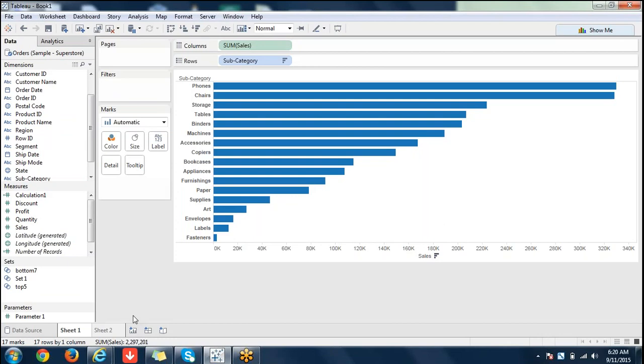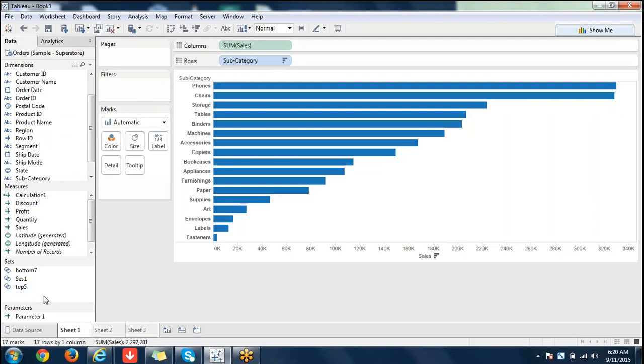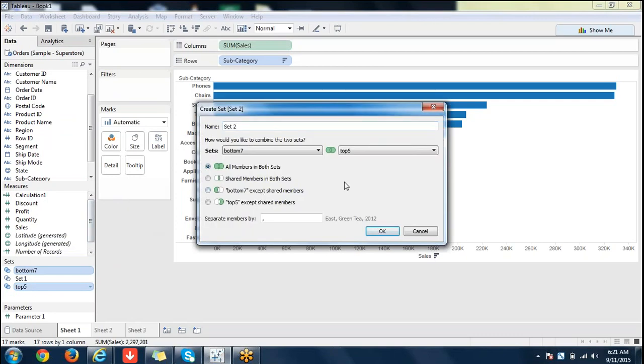To avail that option, we can create it here. It's not a problem. We have an option called combined set. I'm clicking on two sets. So you see that we have an option called create combined set. We can create a combined set like this. If you want to see members from both sets, we can see.